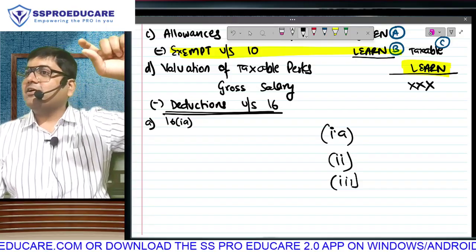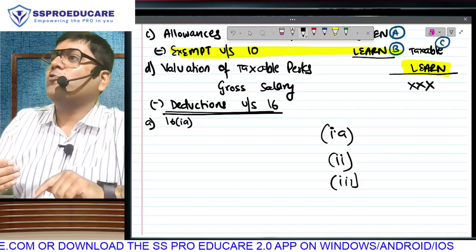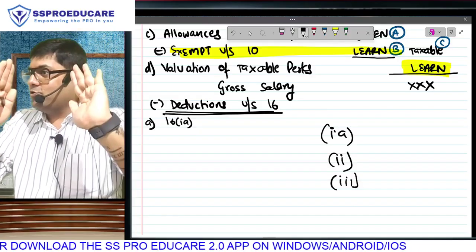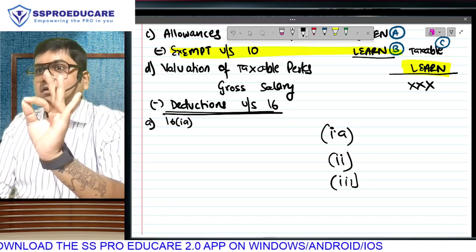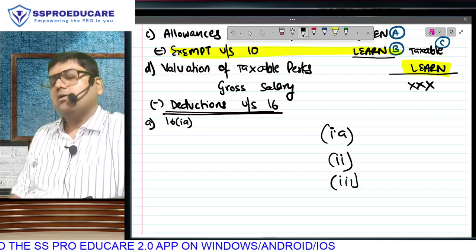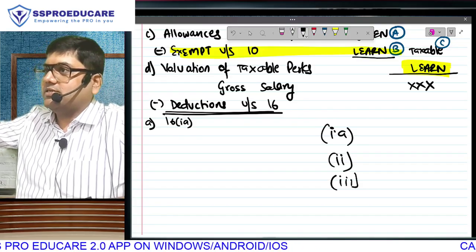So let that deleted clause number remain deleted. In between 1 and 2 I am bringing a new clause called 1A. So the present day structure is: 1, the deleted one, don't bring it back. Instead of 1 we have 1A and 2 and 3 as it is. If you don't want to know the history, without history it is as simple as this.